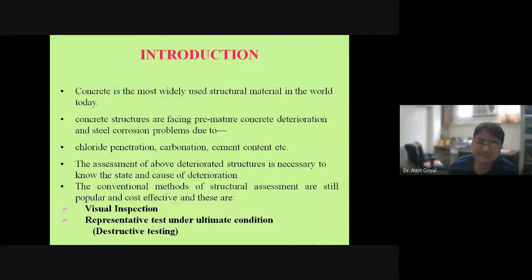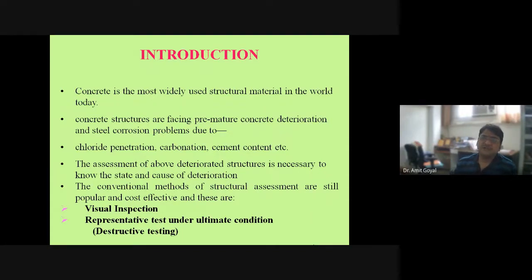So there we did the visual inspection, and the drawings are not available. We are not aware of the strength of the concrete at that time. What is the strength of the concrete, the type of the steel, the bar diameter? We are not aware of anything.